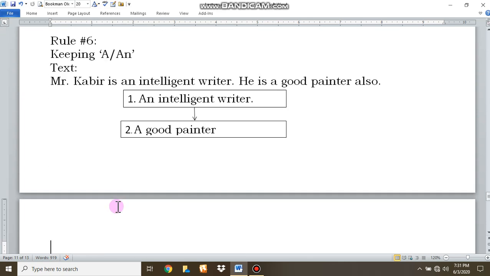Number 6. Keeping a or an in the text. Mr. Kabir is an intelligent writer. He is a good painter also. Our answer is like this. An intelligent writer. See here I have kept here an, and in point number 2, a good painter. There is a, I have written here a.